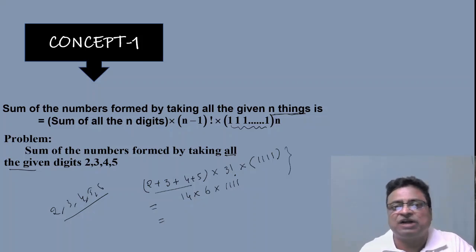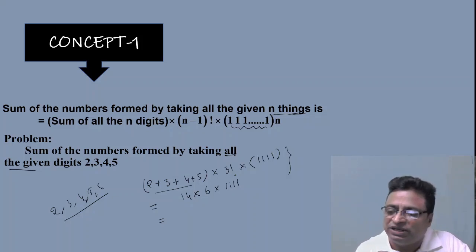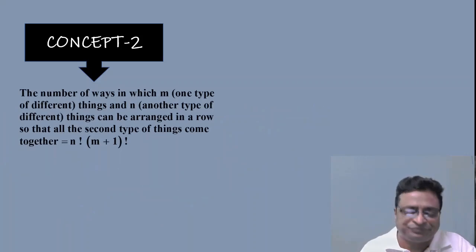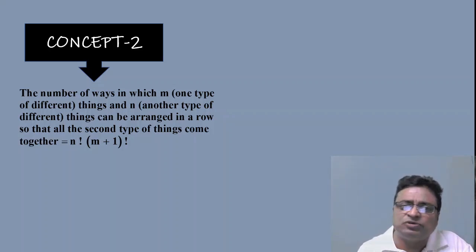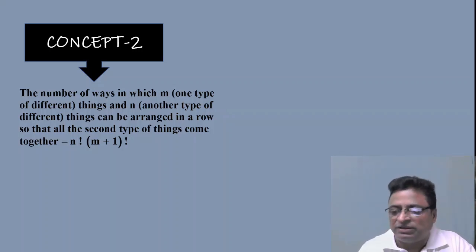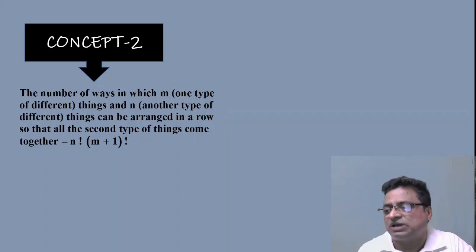So this is concept number 1. Very, very useful. Several times questions were repeated based on this particular concept, and it is useful even in advanced examination also. Now coming to concept 2. Again, in JEE main as well as in advanced examination, especially in permutations and combinations, questions were repeated based on this particular fundamental. They may ask questions exclusively on this concept, or sometimes indirectly ask this application.